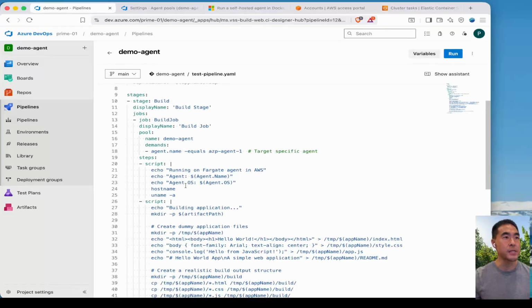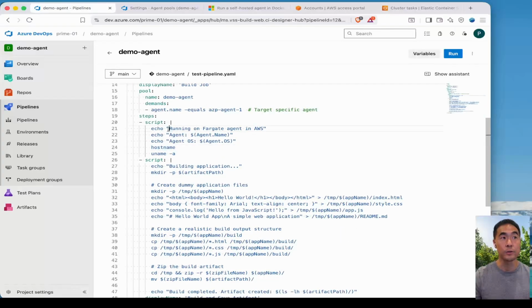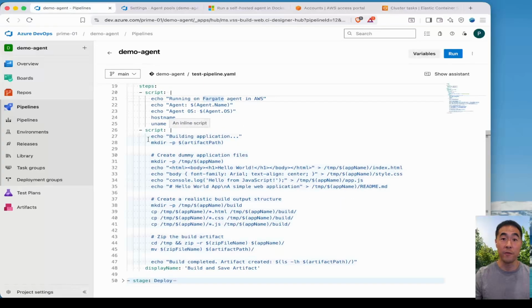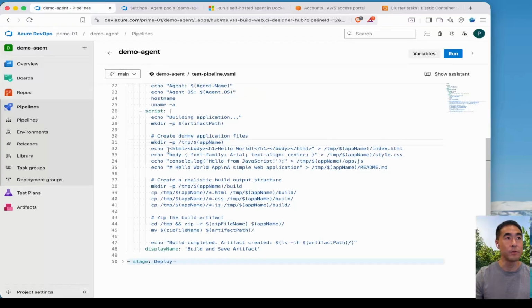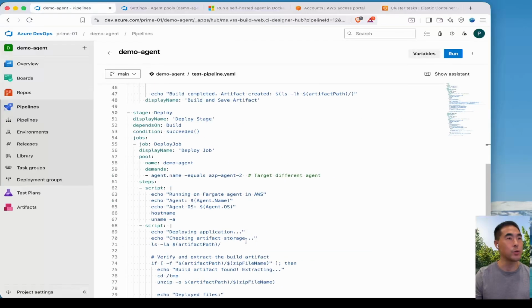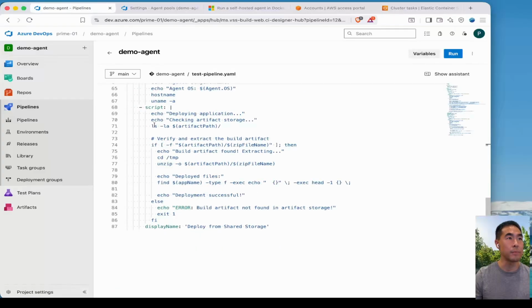But I've also injected just a couple of lines to show the host name and what the agent OS is, because I'm curious what it will look like when it's running in Fargate. So for the first building task, it will just make a directory, save it in that TMP directory, save all these dummy application files and zip it up. And with agent 2, we know this one's going to fail because it's going to try and get that artifact from agent one's shared or TMP directory.